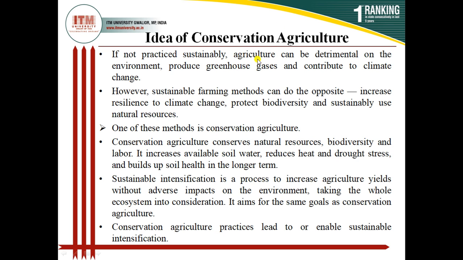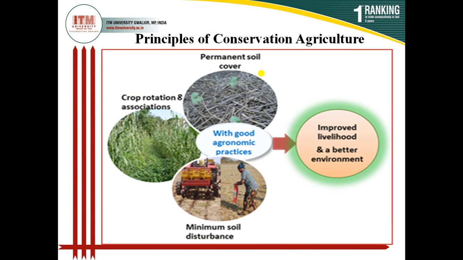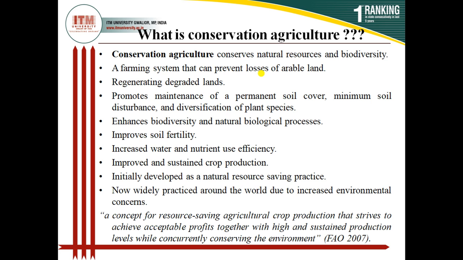Because the climate was changing, because of the climate change, as I told you, it is not a very old concept. This definition was formulated by FAO in 2007 only. So this is not a very old concept. When we were studying in the 80s and 90s in our agriculture universities, conservation agriculture, even sustainable agriculture, was a new concept.